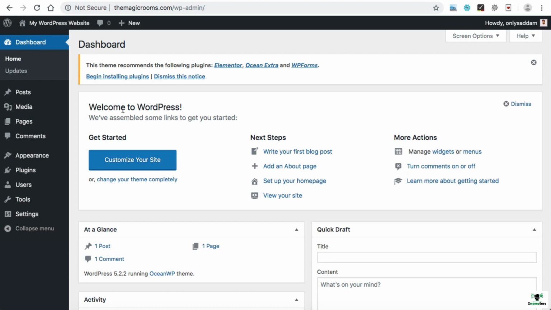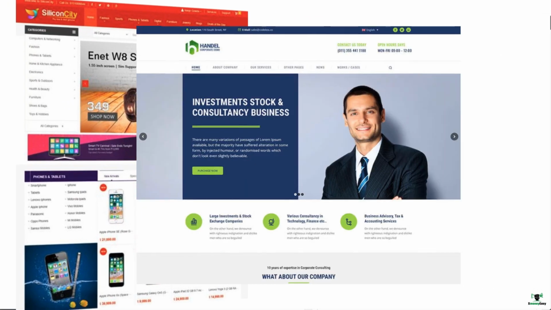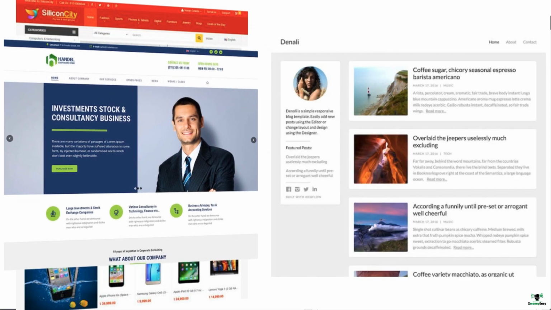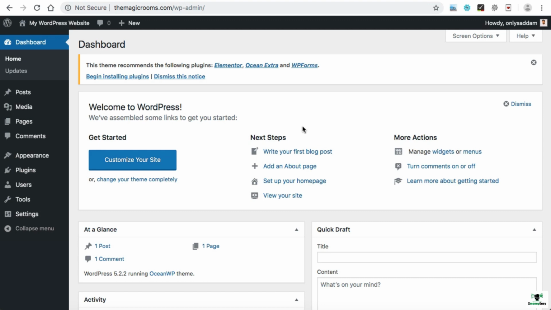With the help of the OceanWP theme, you can make any type of website, whether it's an e-commerce store or a basic business website. You can even run a money-making blog with the help of this theme. But today, we'll be making an Amazon affiliate website with the OceanWP theme to make a full-time income. The OceanWP theme recommends installing a few plugins like Elementor, Ocean Extra, and WPForms.